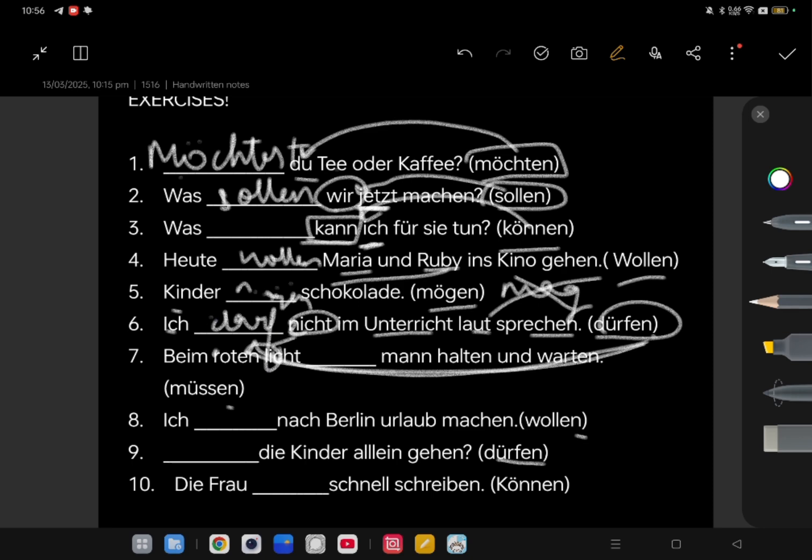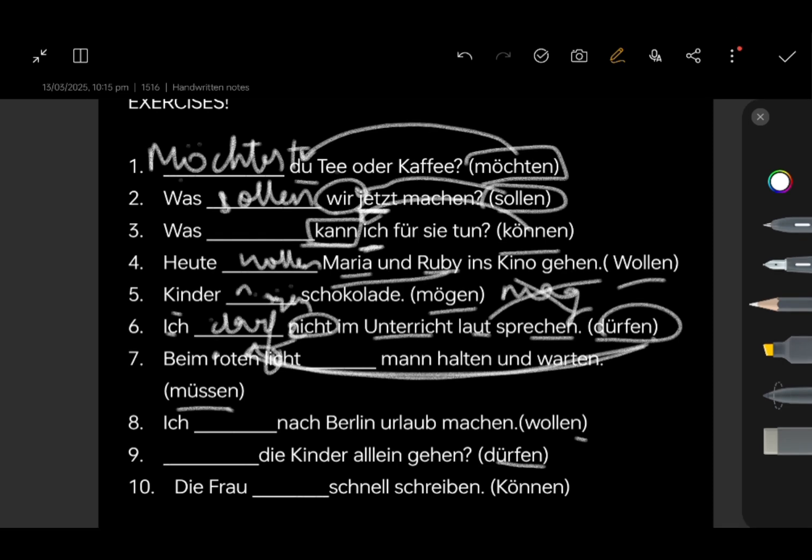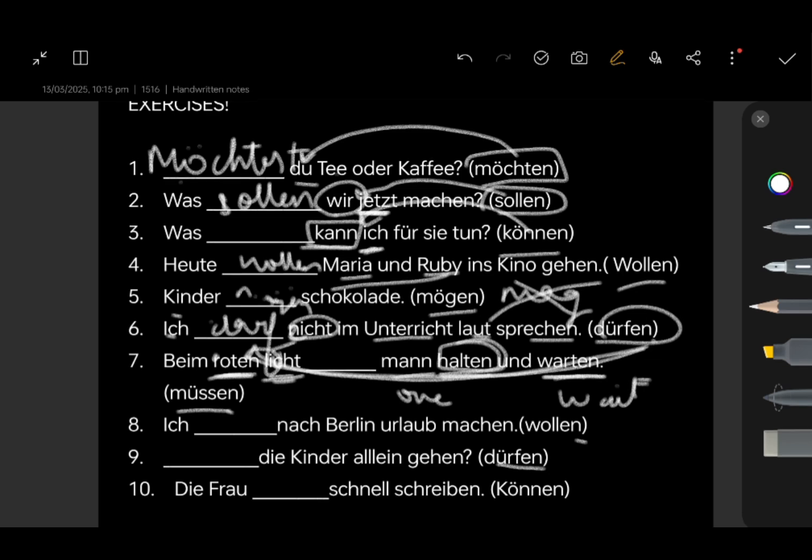Next, beim roten Licht dash man halten und warten. And I have to use müssen. Okay, this might sound a little tricky. Let's break it down word by word. Beim roten Licht. Rot is the color, red. Light. Man in the sense of one. Halten, which means to halt. Warten is to wait. When the traffic signal light is red, one must stop and wait. Exactly. So I have to use must. Muss. Am I right? I'll use muss.